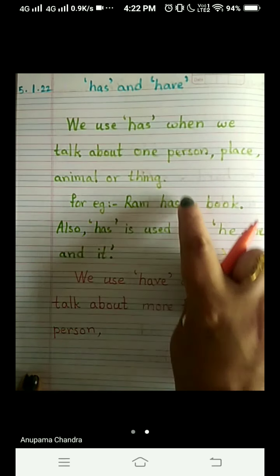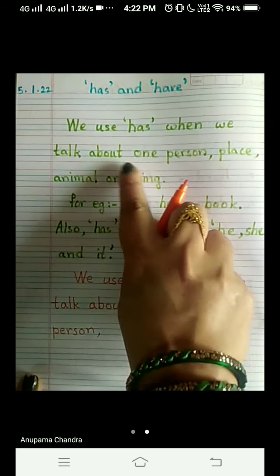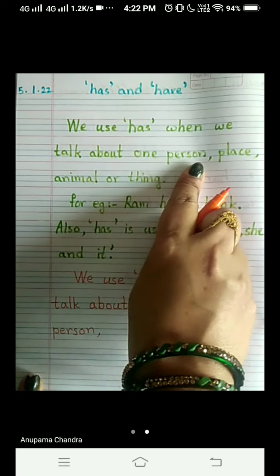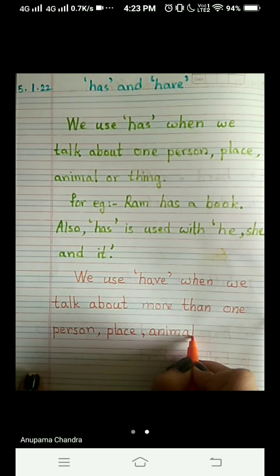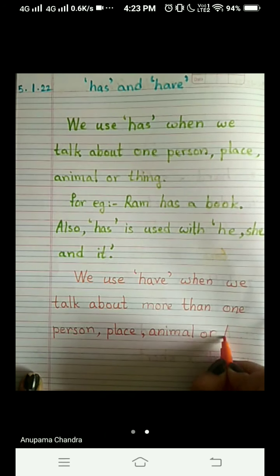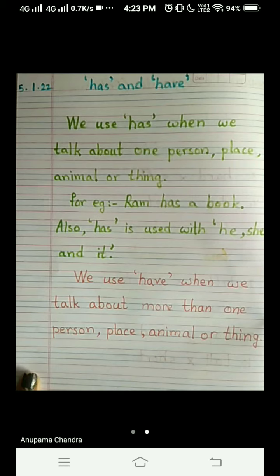Check out children. Here it was one person. Here it is more than one. For has we were using one person. And now here when we write about have, we use have when we talk about more than one person, comma, place, animal or thing. Okay.